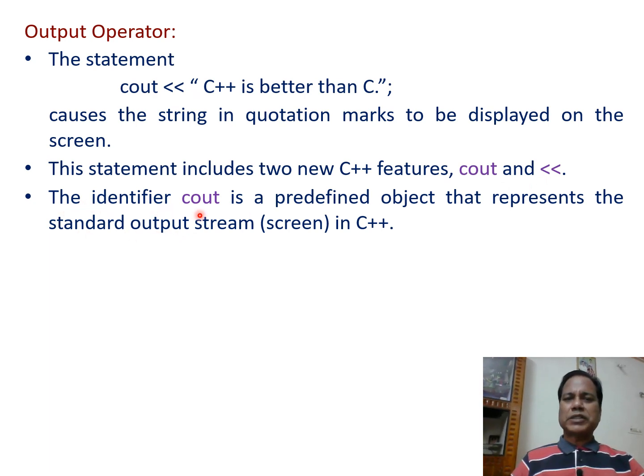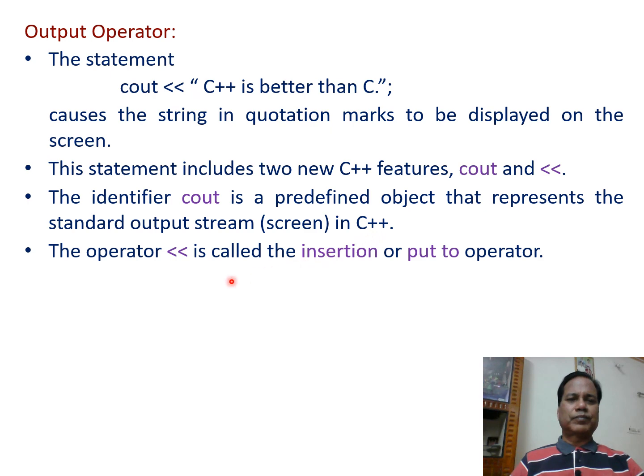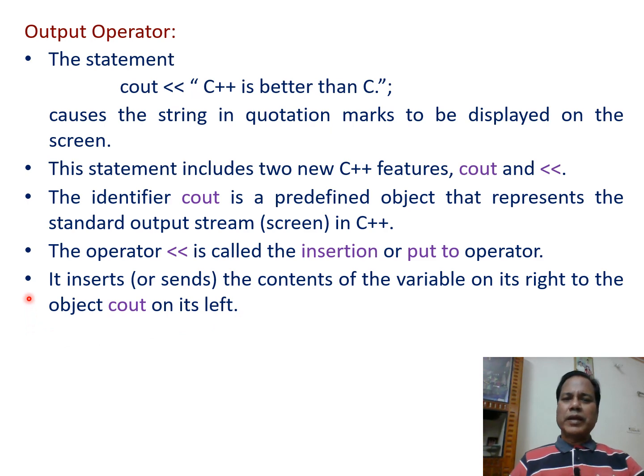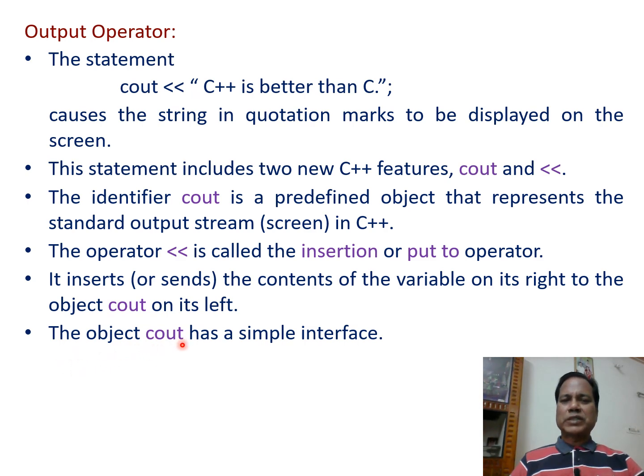The identifier cout is a predefined object that represents the standard output stream, that is the screen, in C++. The operator << , the double less than sign, is called the insertion or put to operator. It inserts or sends the content of the variable on its right to the object cout on its left. The object cout has a simple interface.